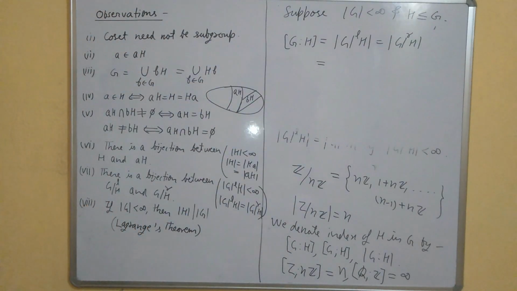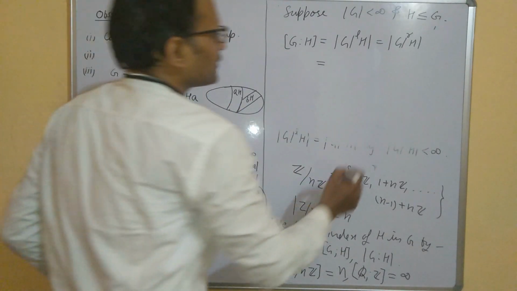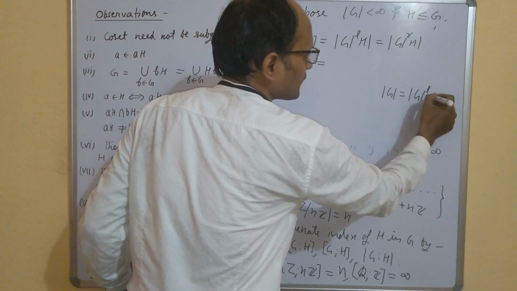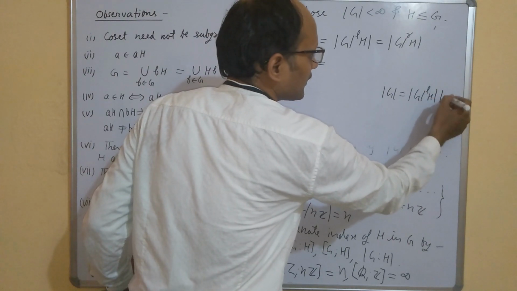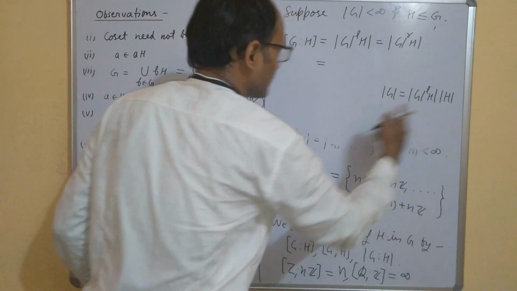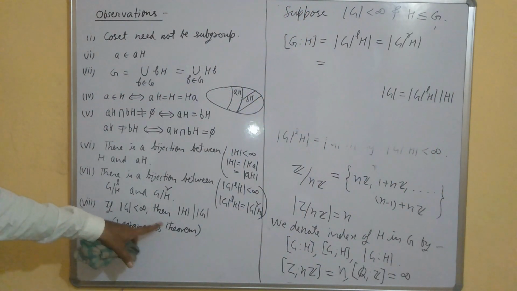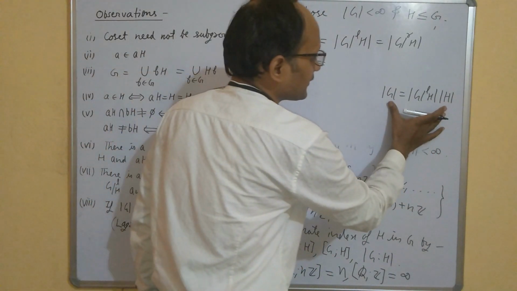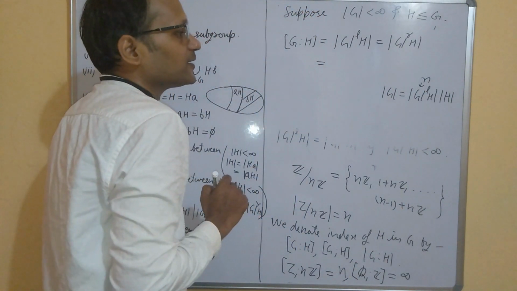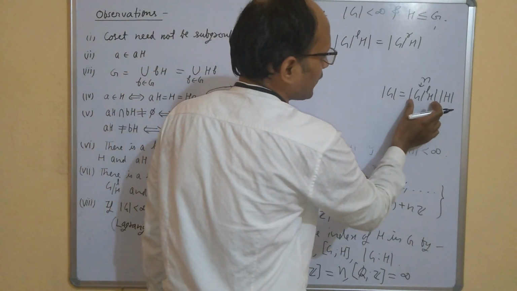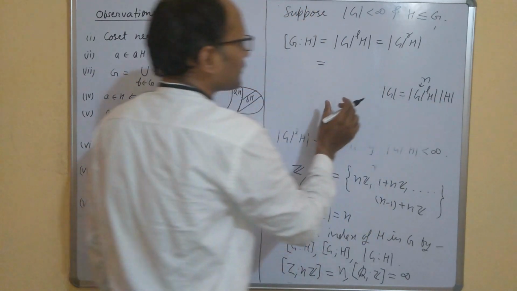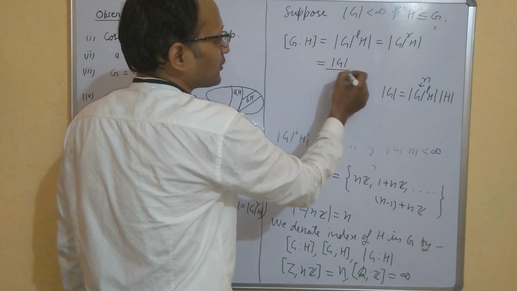And now by Lagrange's theorem we know that the order of G is equal to the number of left cosets of H in G times the order of H. So while proving Lagrange's theorem we have got this identity. We write n for the number of left cosets. So if you want to determine the number of left cosets, or the index of H in G, then it will be simply order of G upon order of H.